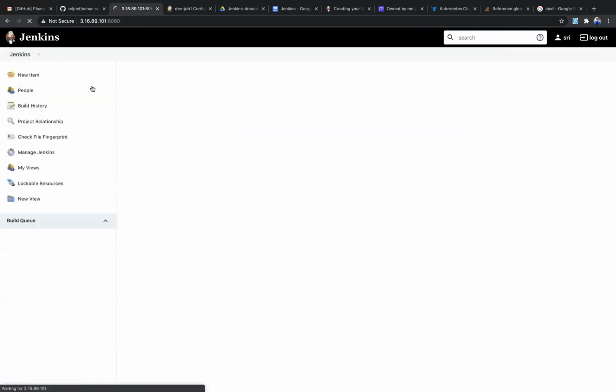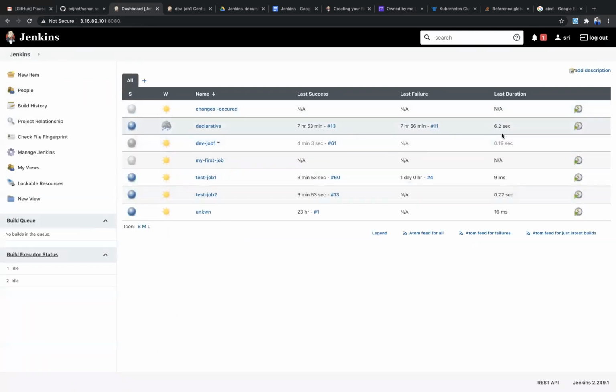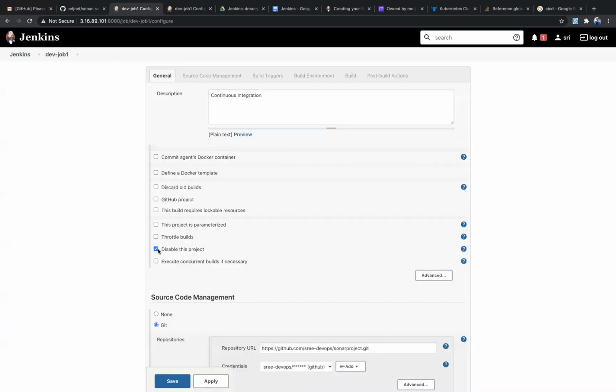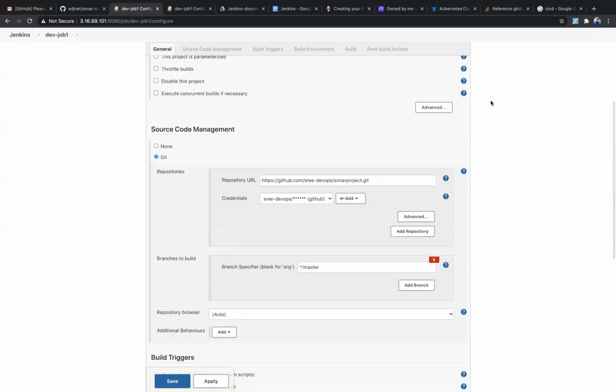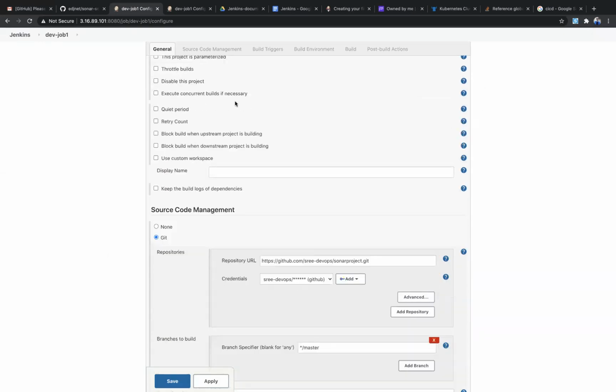See, here there is no build option. So that is about build job, disable job. Execute concurrent builds if necessary means, suppose if you give authority to execute concurrent builds, even there is no